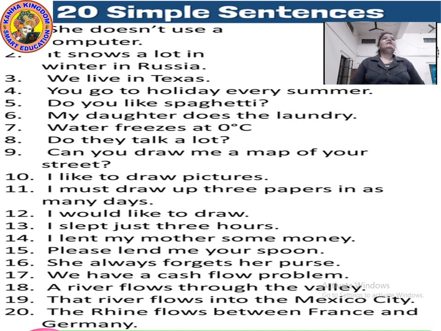We live in Texas. Single verb, single subject. We is the subject, live is the verb. So it is a simple sentence. A simple sentence can be identified very easily. You should only know what is a subject, what is a predicate, what is a verb. If you know all these things, you can immediately identify the simple sentence.